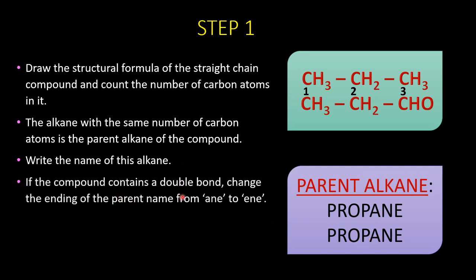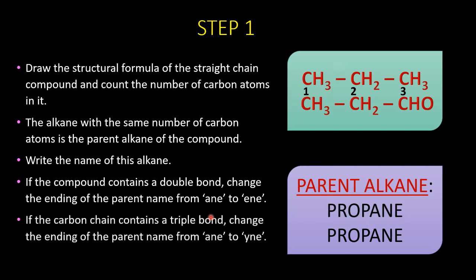If the carbon compound is containing a double bond, then the name ending "ane" will be changed to "ene", indicating it is an alkene. If the carbon chain contains a triple bond, then the ending "ane" is to be changed to "yne". So propane will be changed to propyne. This is the first step: to count the number of carbon atoms and to write the particular name of the alkane.